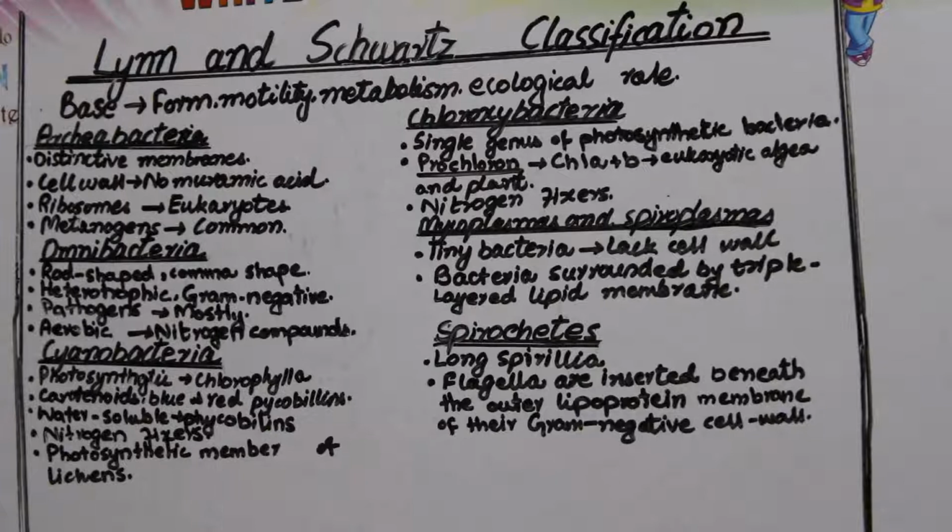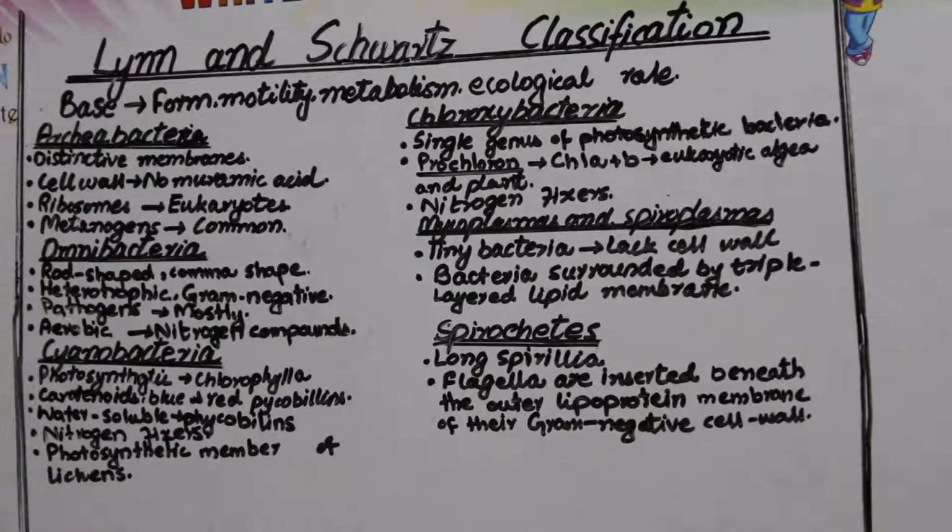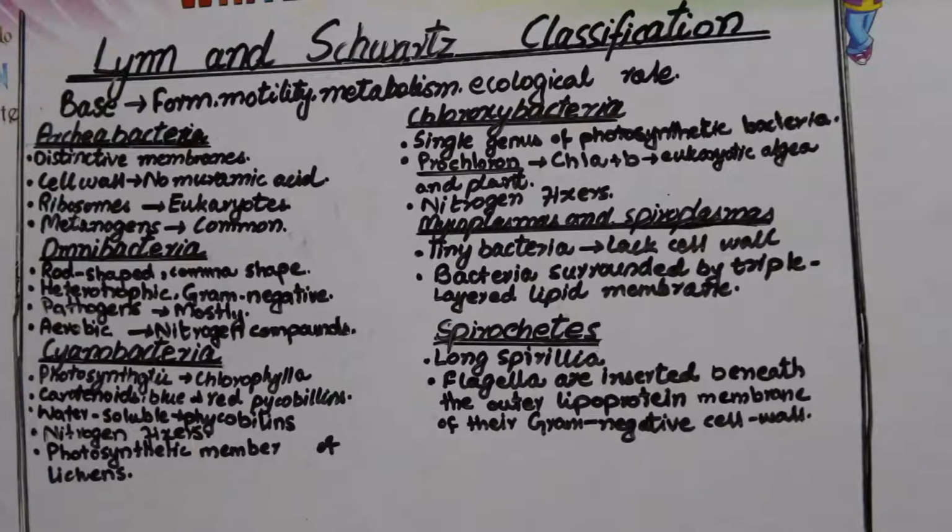Today's topic is the Lean and Schwartz classification. Today we're going to discuss what the Lean and Schwartz classification is about, how they classified bacteria into different phyla, and what characteristics they used as the basis for classifying all of these bacteria. The basis on which they classified all the bacteria are form, motility,